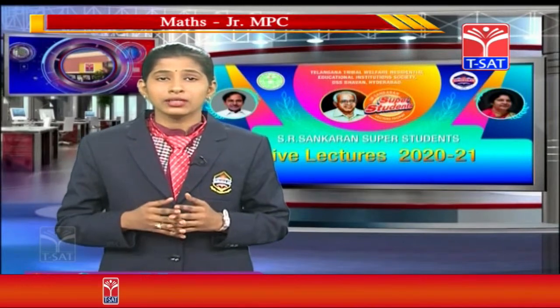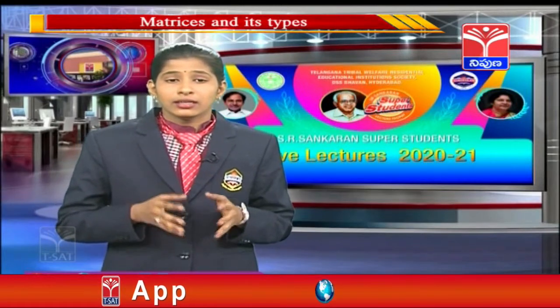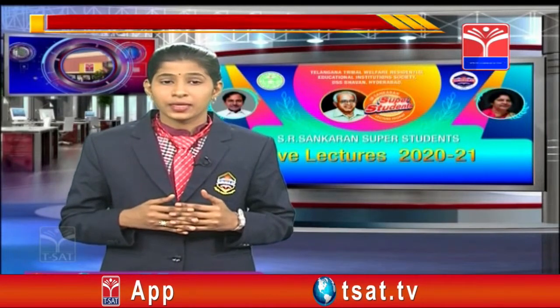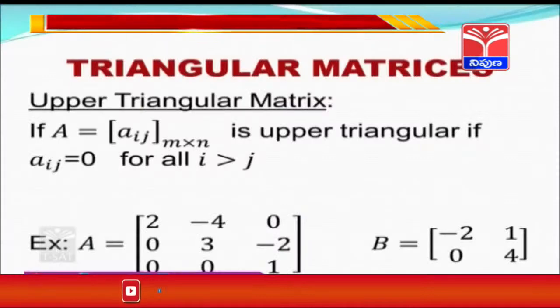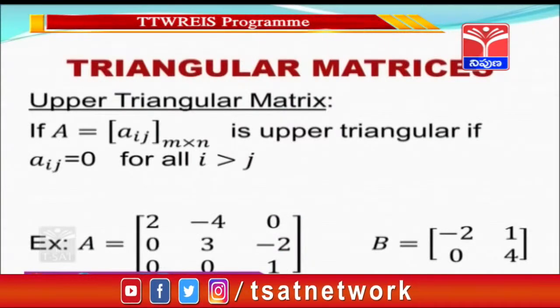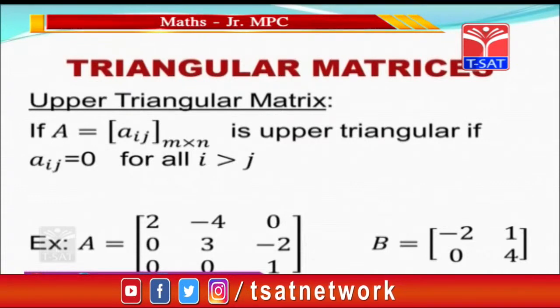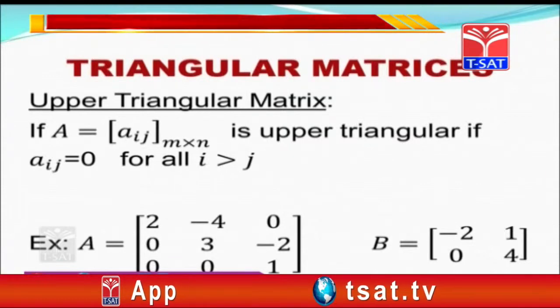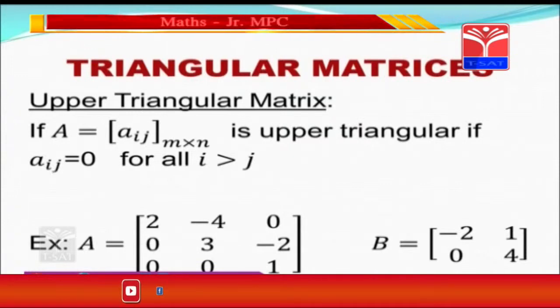Here in the example, consider all the diagonal elements and non-diagonal elements. Here the element A12 is equal to 0 and i is greater than j. If we observe the other elements, that is A21, A31 and A32, they are equal to 0 and they satisfy the condition i greater than j.